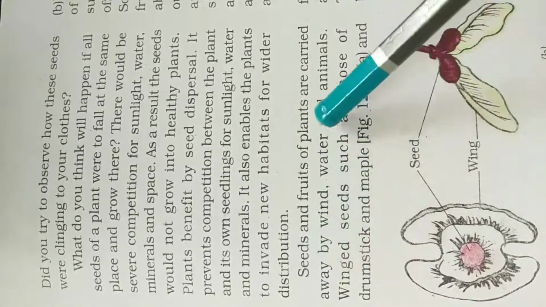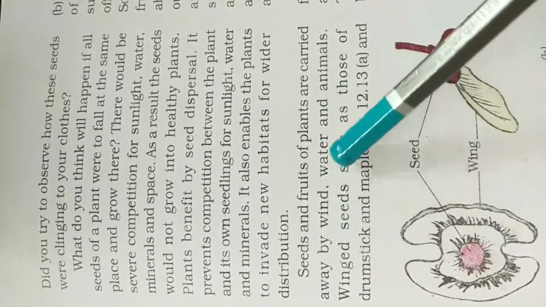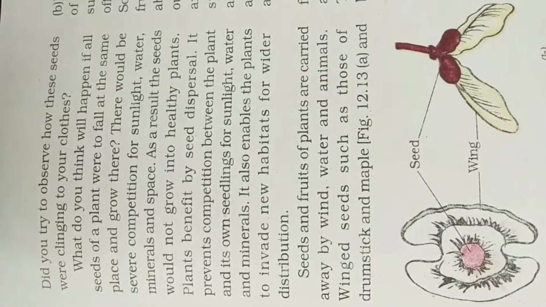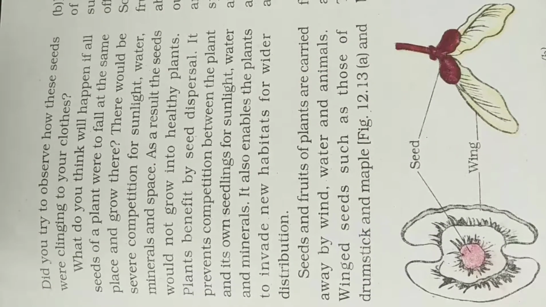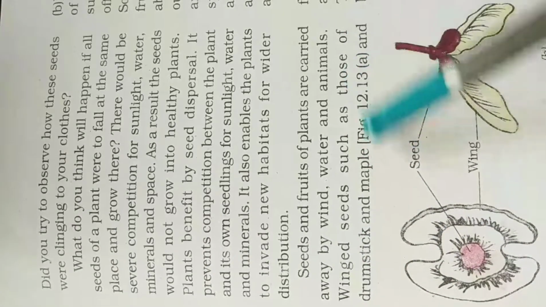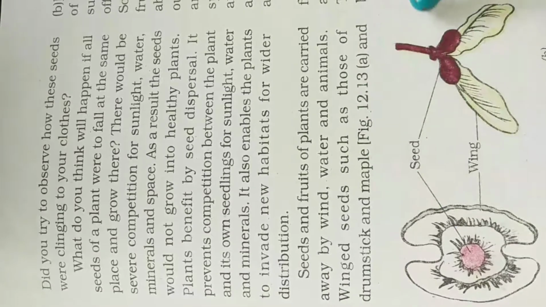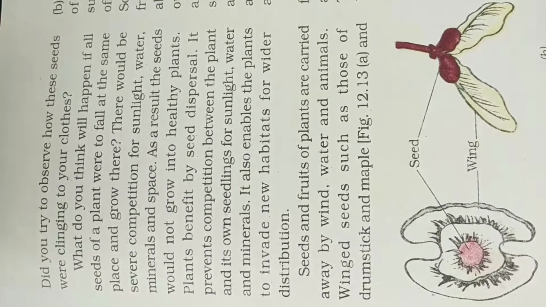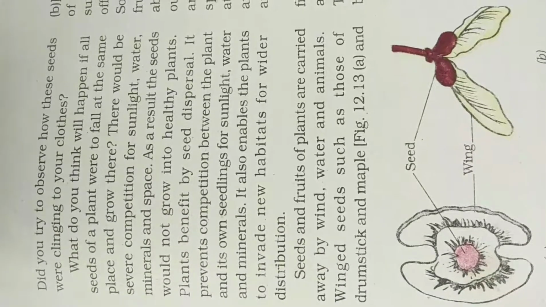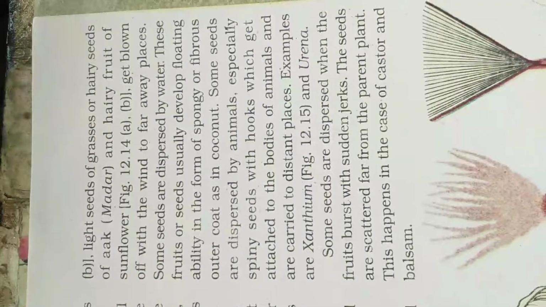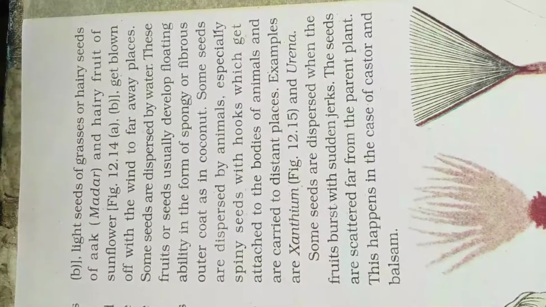Seeds and fruits of plants are carried away by wind, water and animals. So this seed dispersion is carried out by wind, water and animals. Before only I told you this. Winged seeds such as those of drumstick and maple, light seeds of grasses, hairy seeds of oak and hairy fruits of sunflower get blown off with the wind to far away places.